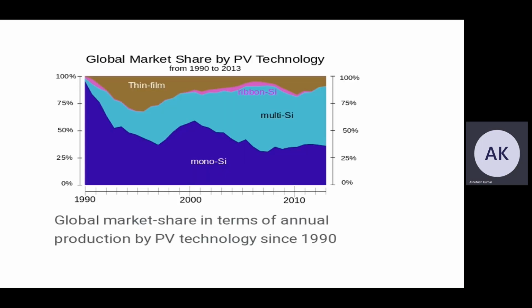So we should definitely use this as much as possible. That is global market share by PV technology from 1992 to 2013. Initially, monosilicon is heavily used, but as new research goes on, multi-silicon, ribbon silicon and thin film types of PV technologies are growing.